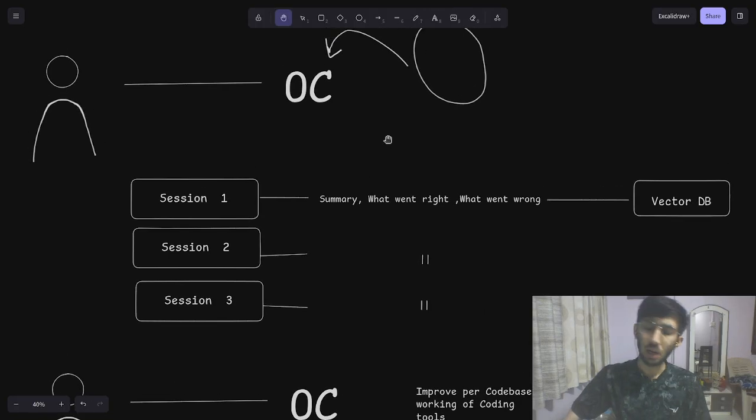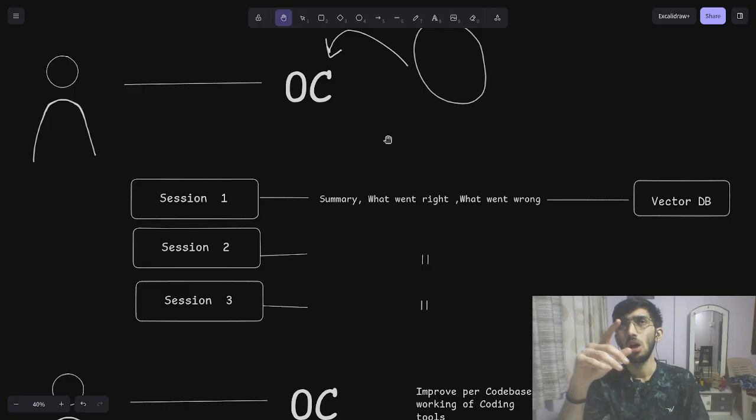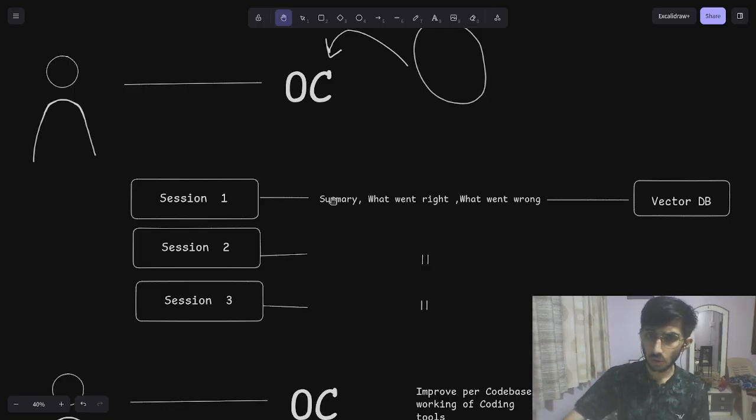So the idea was that after every session I can tell the coding agent itself to summarize the thing we did in this session, and I'll tell it what it did right and what it didn't do right.